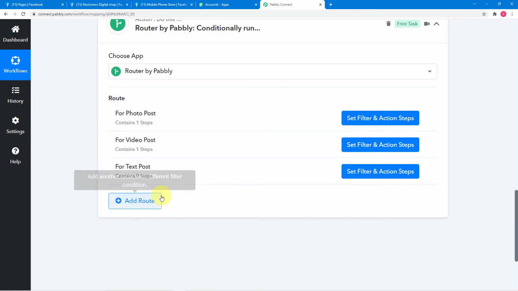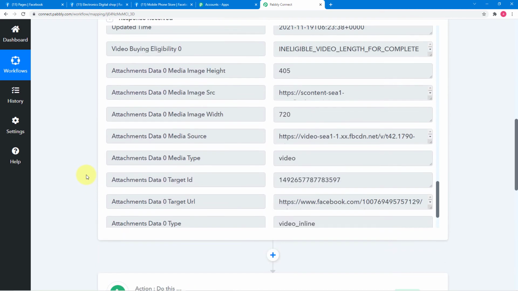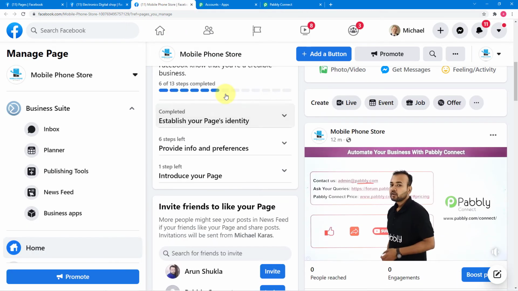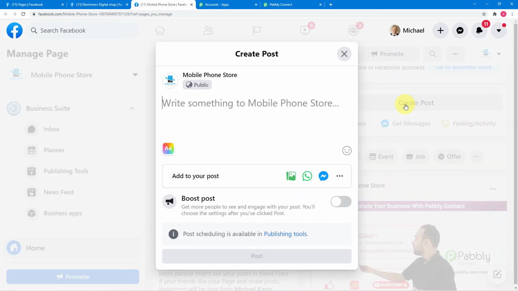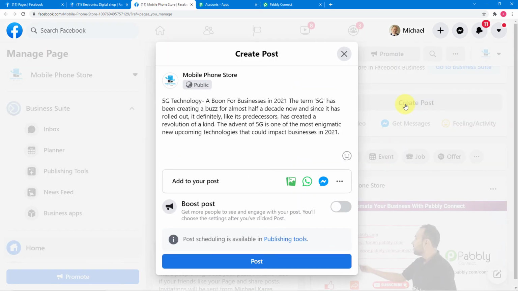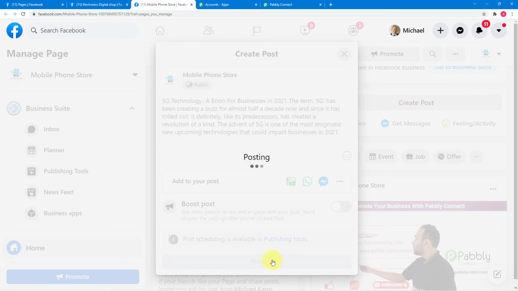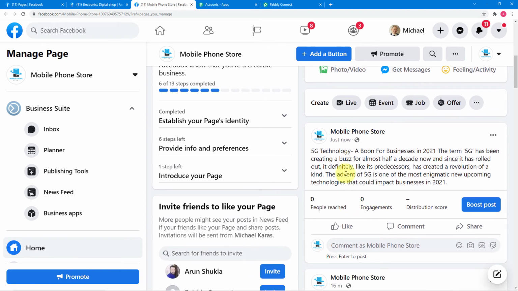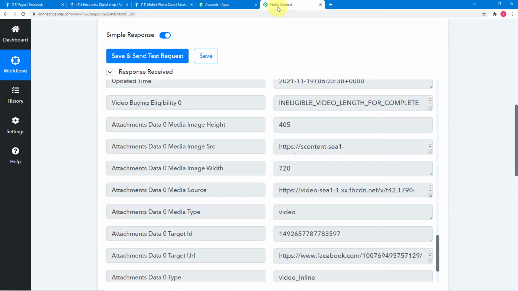Now it is time to set up our third route for the text post. For setting up this route, we need to have the data of the text type post captured here in Pabbly Connect. So now we are going to create a text type post here in our primary Facebook page. Let me create a post. I have written a small text post here. Now I'm going to click on post. And you can see we have a text post posted here in our mobile phone store page.